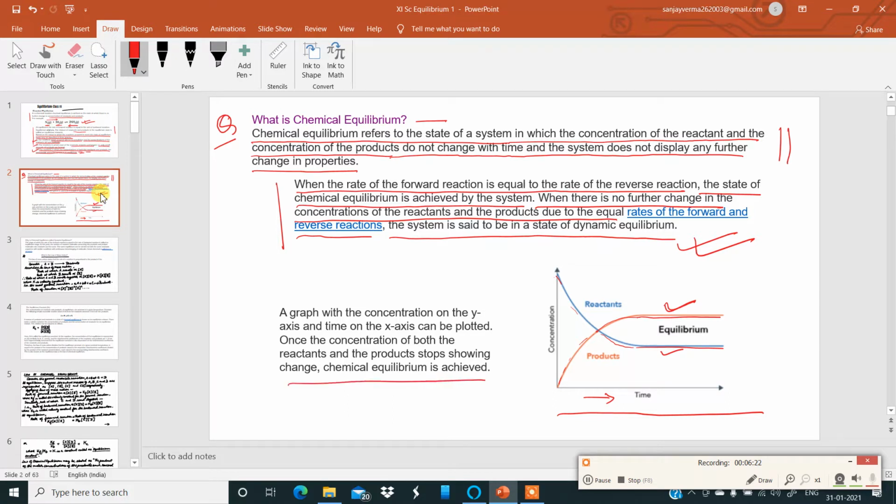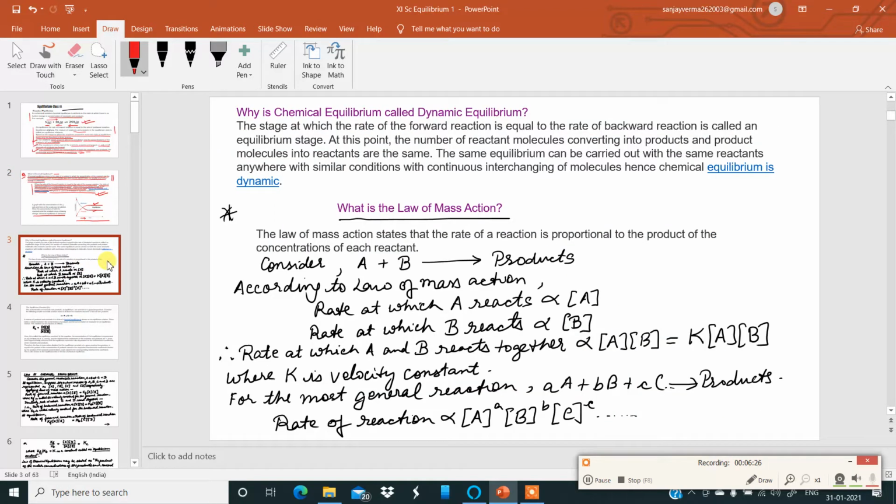Now let us move to the next slide, my dear students. Another very, very important question: why is chemical equilibrium called a dynamic equilibrium? The stage at which the rate of the forward reaction is equal to the rate of the backward reaction is called an equilibrium stage. At this point, the number of reactant molecules converting into products and product molecules converting into reactants are the same.